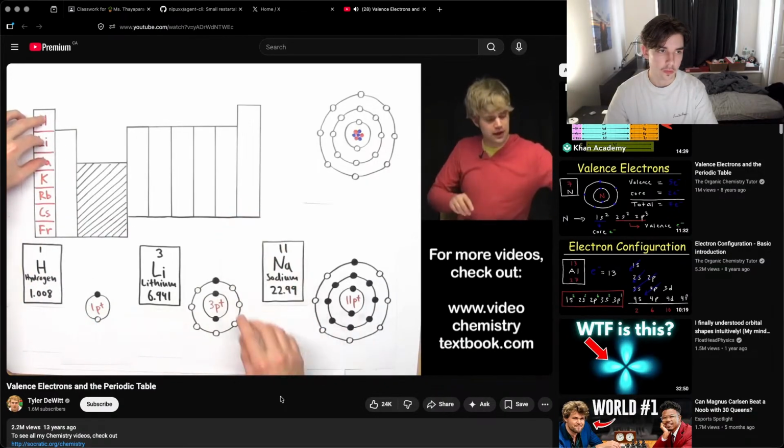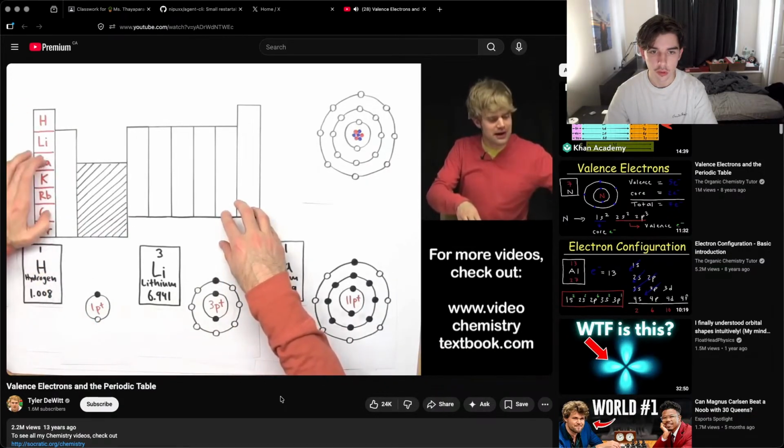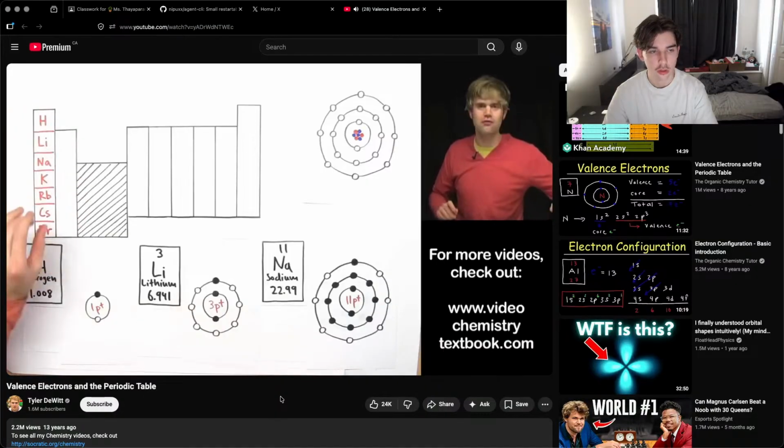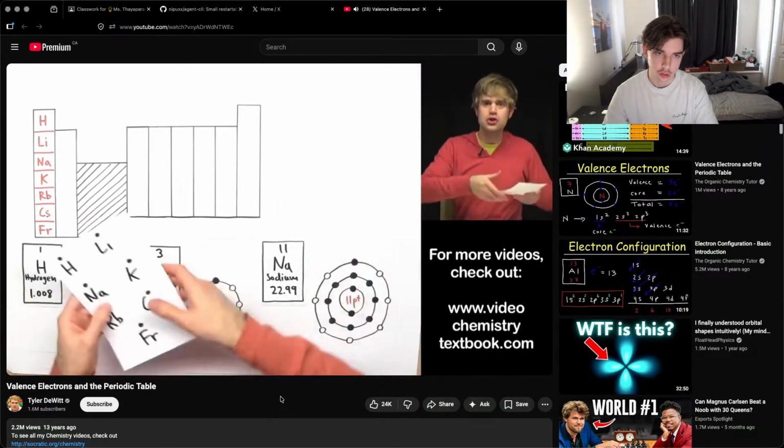That's true not just for these first 3 atoms, but for every one of the atoms in this first column in the periodic table. I didn't want to do the electron structures for all of these others, but just trust me that they all have 1 electron. Now there's a way that we want to write that to show that these elements have 1 valence electron.